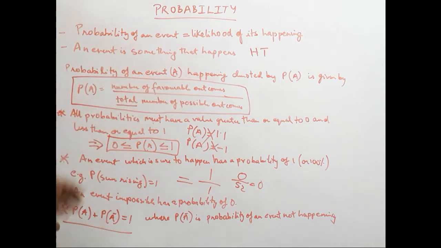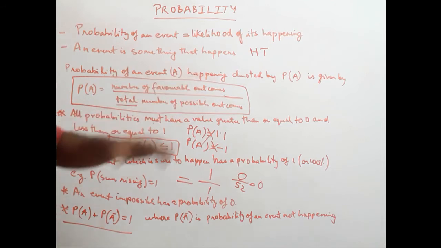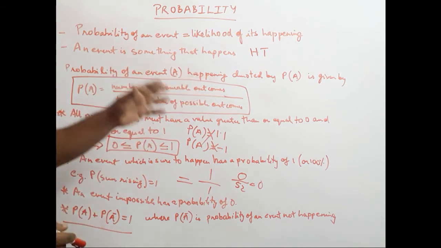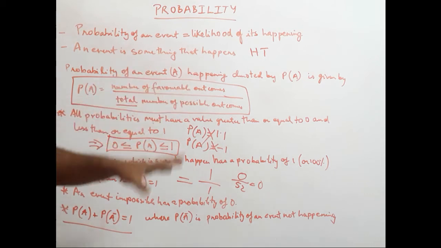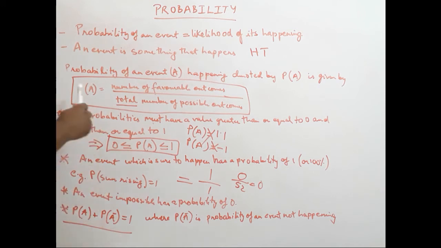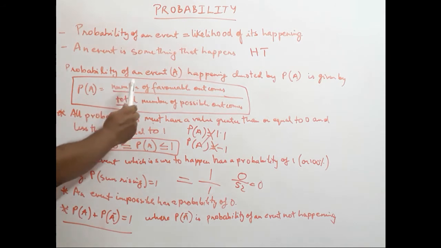So probability of an event, if we take the event as A, happening can be denoted by P of A, which means probability of that particular event. It can be given by this formula. What does this formula say?